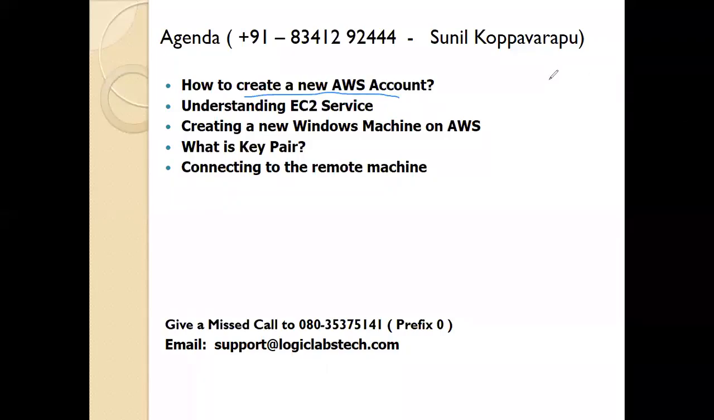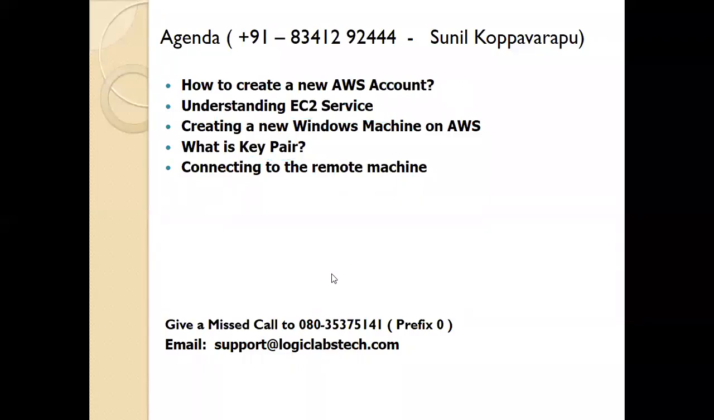Once we are done with creating a new AWS account, we are jumping into the first service of AWS, called EC2. What is the EC2 service about? What is the advantage of EC2 machines? And then we'll experience how to create a Windows machine on AWS. We'll understand the terminology called key pair, and we'll also learn how we can connect to the remote machine. So this is our plan for today's session.